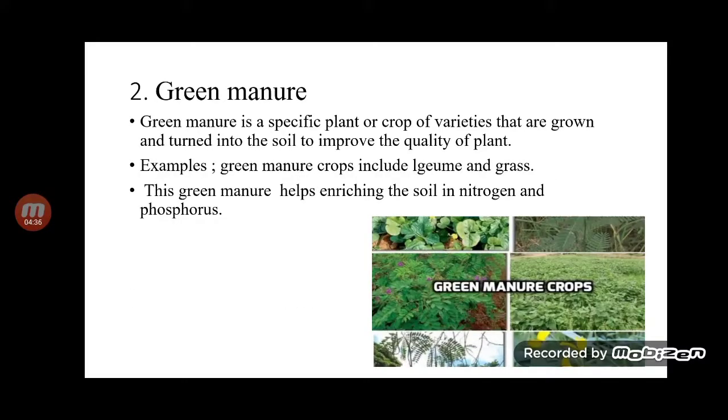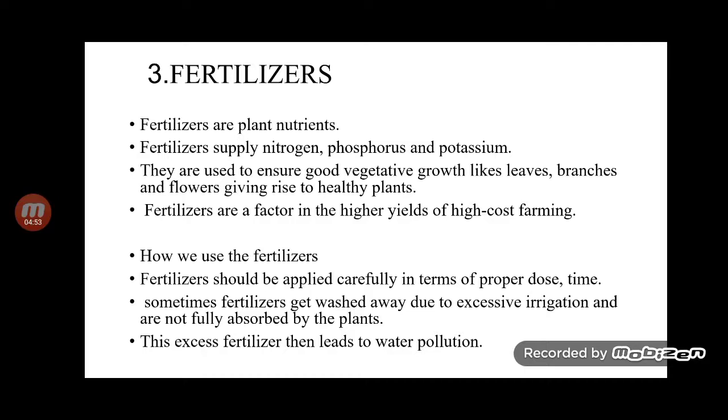Then the green manure. Green manure is a specific plant or crop variety that is grown and turned into the soil to improve the quality of the soil. Examples of green manure crops include legumes and grasses. Green manure helps enrich the soil in nitrogen and phosphorus. So third is fertilizer. Fertilizers are plant nutrients. Fertilizers supply nitrogen, phosphorus, and potassium. They are used to ensure good vegetative growth, like the leaves, branches, and flowers, which gives rise to a healthy plant.